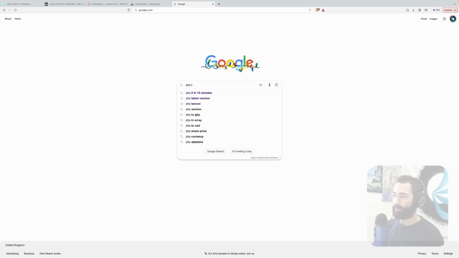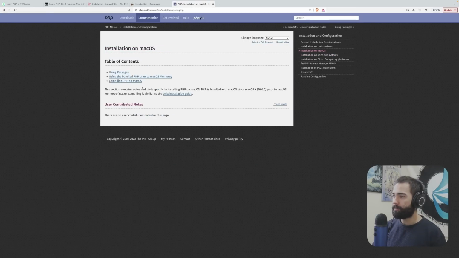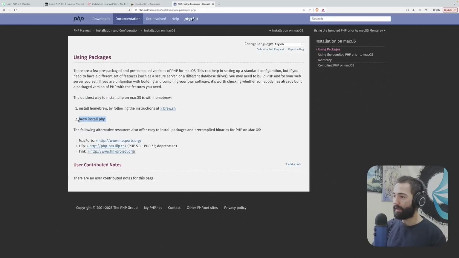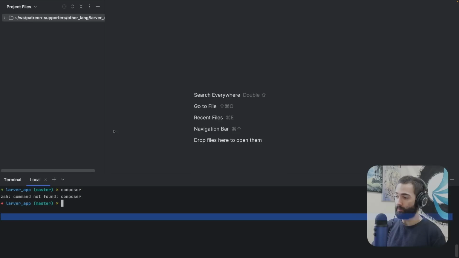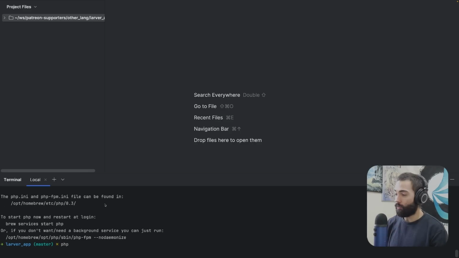So let's go ahead, PHP install. PHP installation and configuration, general installation, installation on macOS. Holy moly, looks like I'm going to have to use brew. So let's come back over here. Okay, that took way too long because I haven't touched brew in quite a while, so it decided to upgrade everything. Okay, hopefully I get the PHP command now.